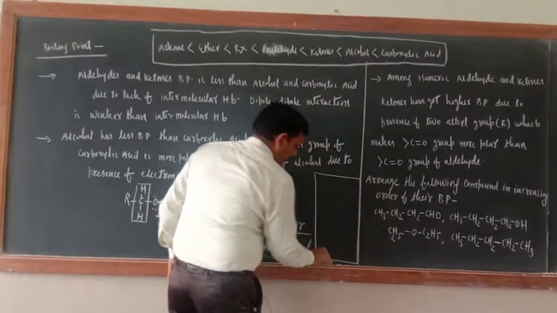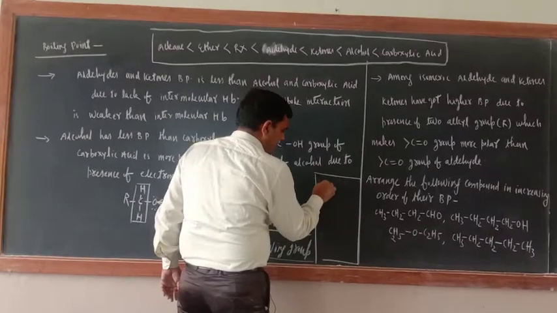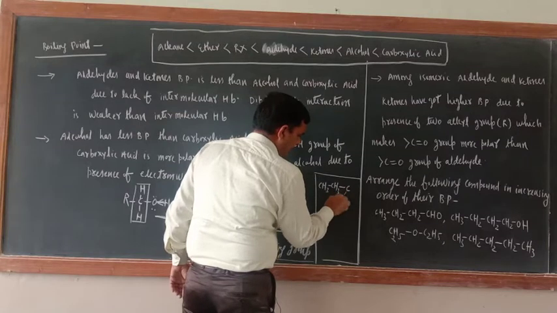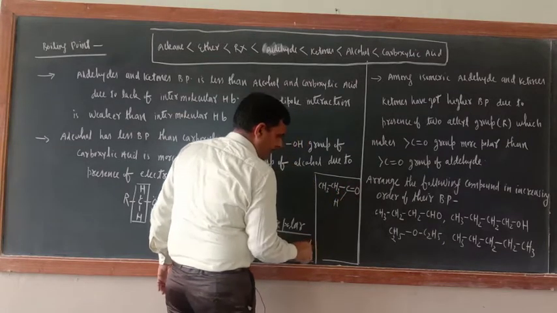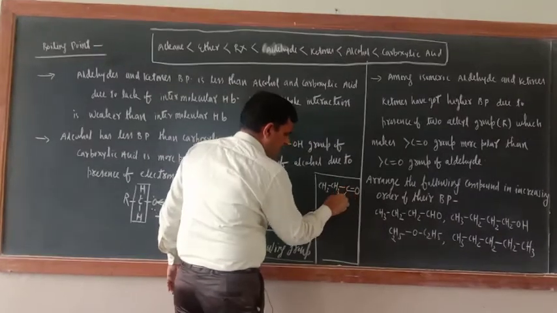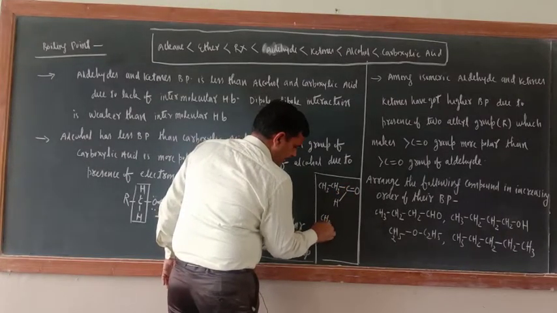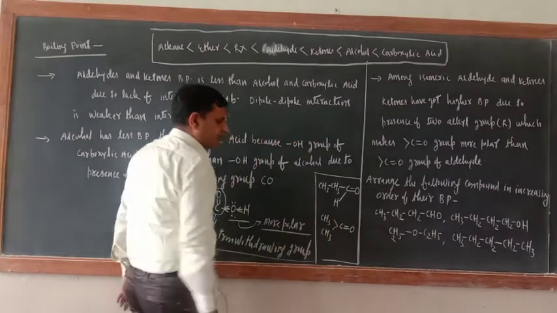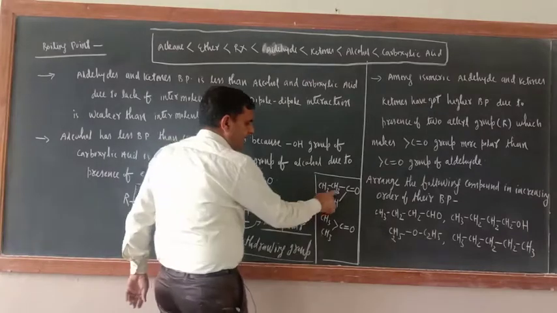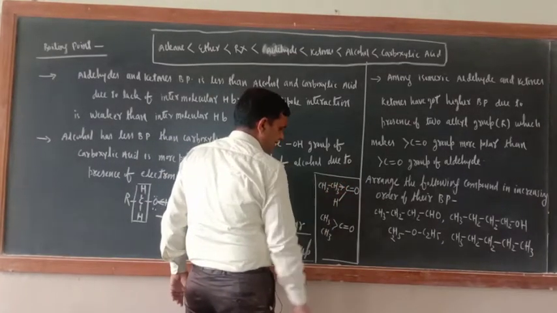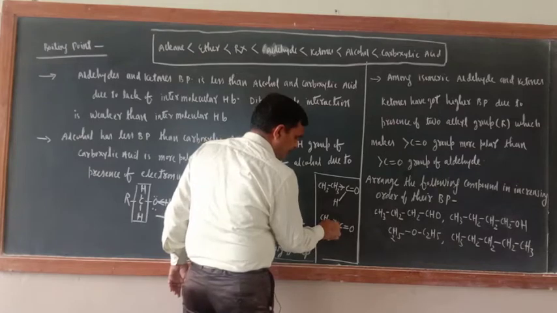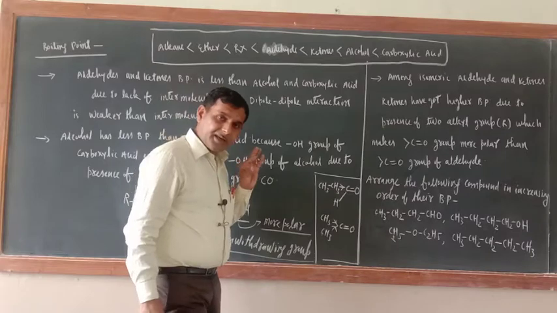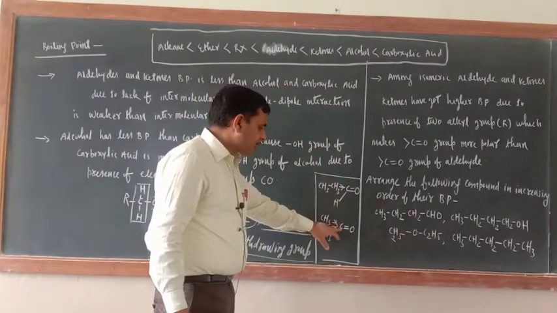Just see, this is aldehyde, CH3, CH2, C, now here H, this is double bond O, okay. Now another one is, what is the next one? CH3, this is also CH3, this is C double bond O. This is ketone or not? Now try to understand. In aldehyde only one group is there, correct? Now here two groups are there, and what is the function of these two alkyl groups? They give electron, they increase the electron density towards the carbonyl carbon.